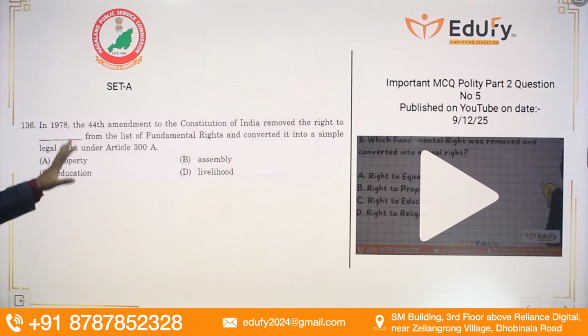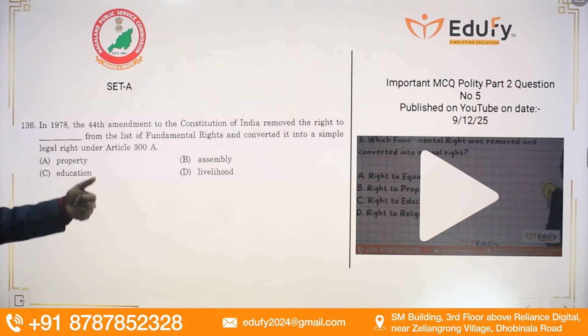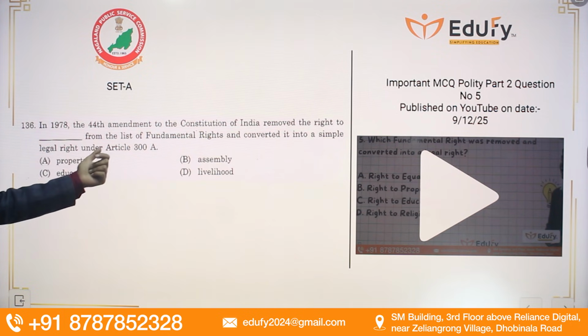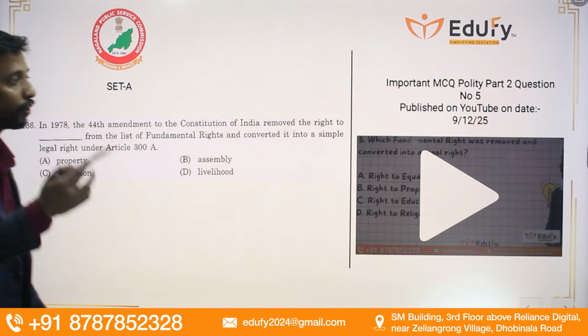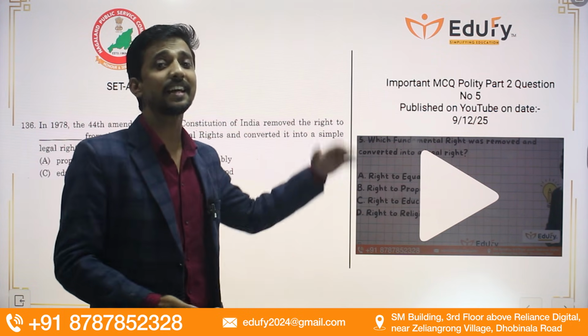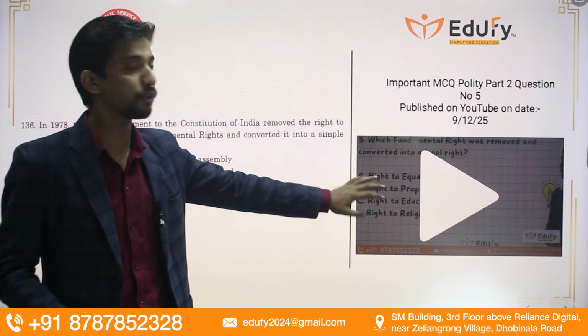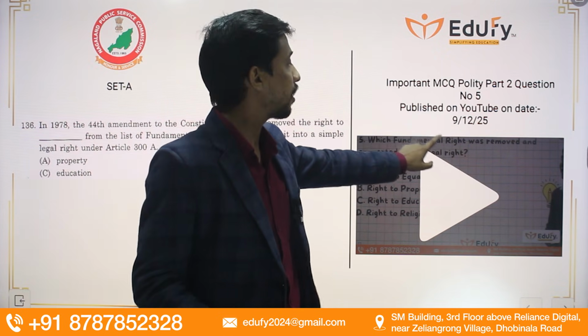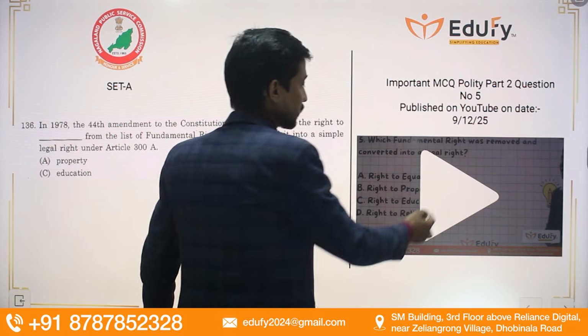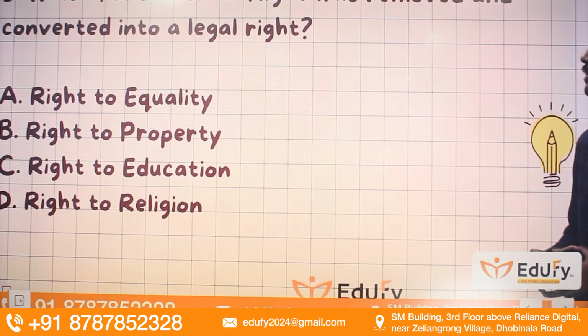In 1978, the 44th Amendment of the Constitution of India removed the right to dash from the list of fundamental rights and converted it into a legal right under Article 300A. So for that, we have multiple references in our mock test 3000 MCQs, but I want to show you the video that was uploaded on 9th of December this month. Which of the fundamental rights was removed and converted into a legal right?